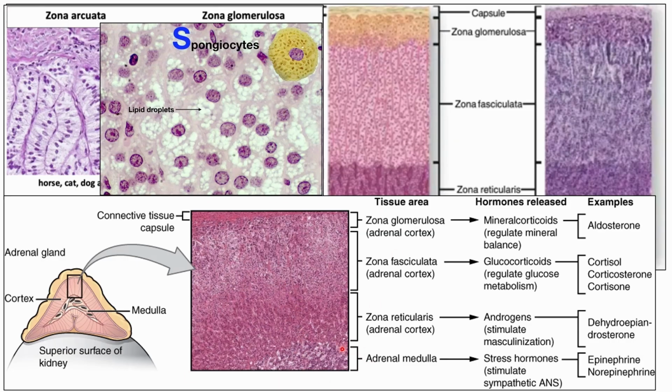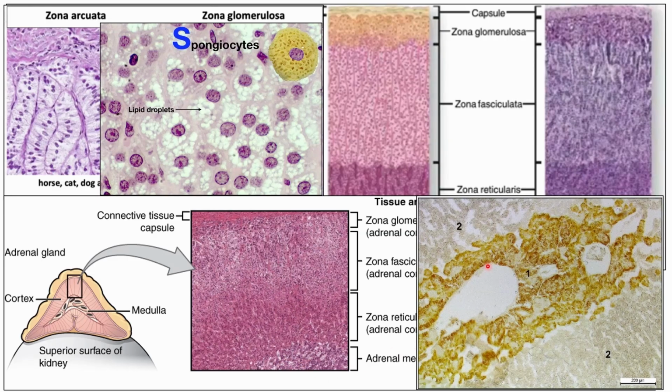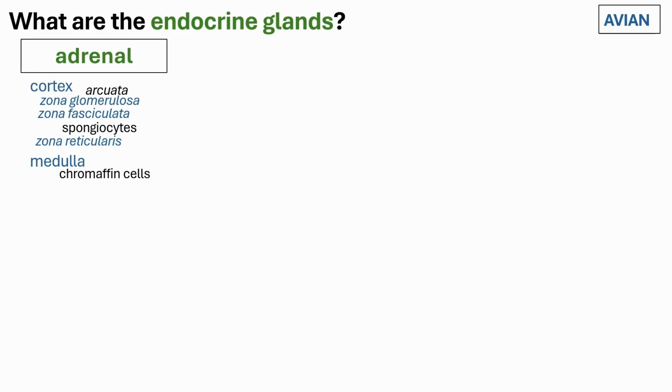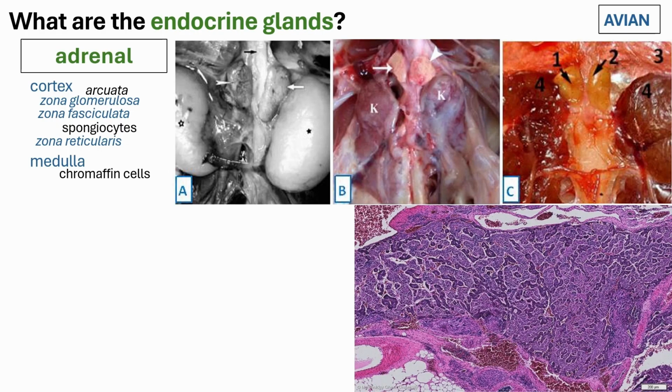While the medulla will not have sublayers anymore, the type of cells located within it is termed your chromaffin cells. So this is your medulla, and this would be the zona reticularis, the deepest layer of your cortex. The chromaffin cells are called chromaffin cells because in the olden times, they found out this type of cell has a very high affinity to chromium type of stains. So that's your adrenal gland, at least in the mammalian context.